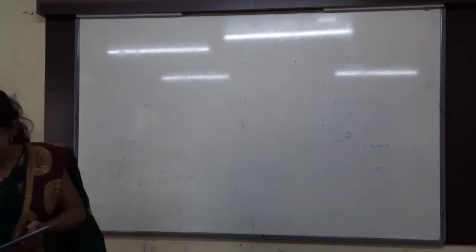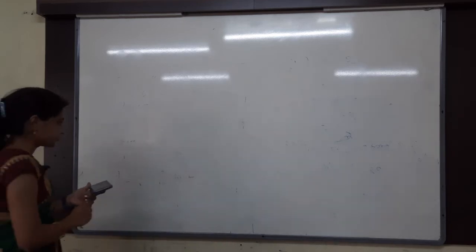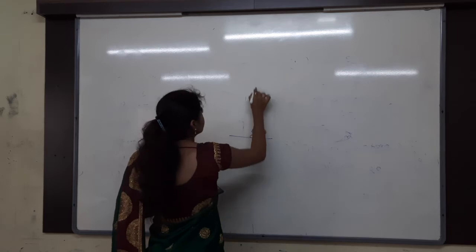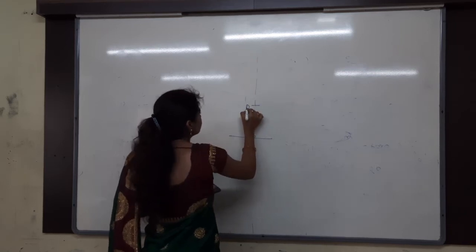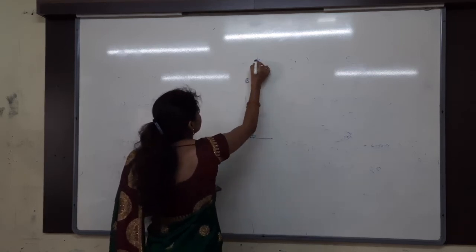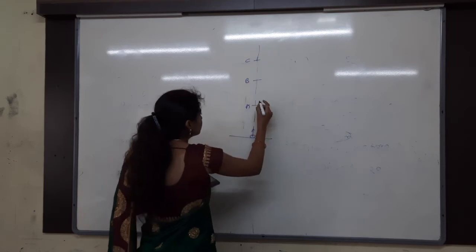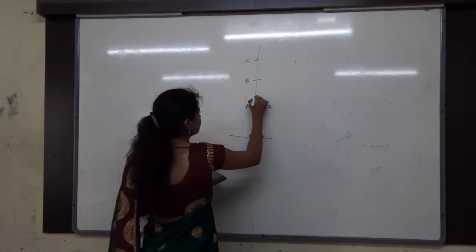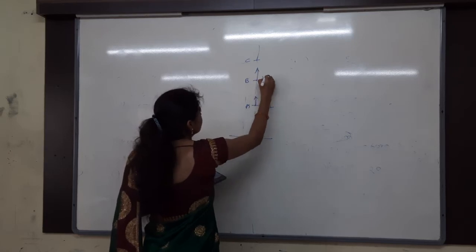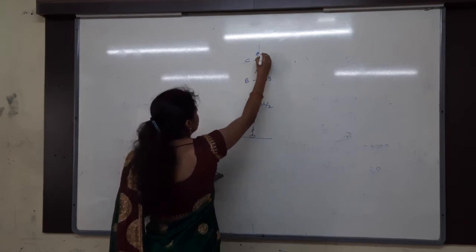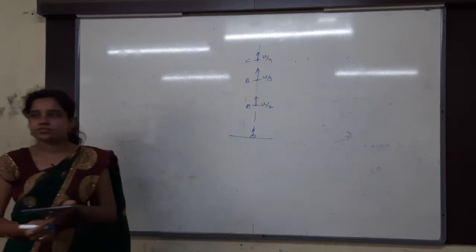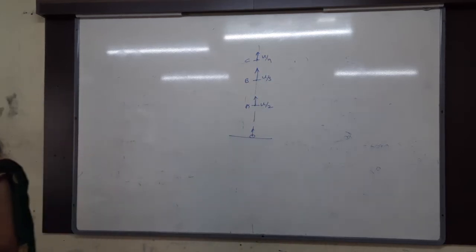Let me draw the diagram first. AB by BC is just distances only: AB length and then BC length.